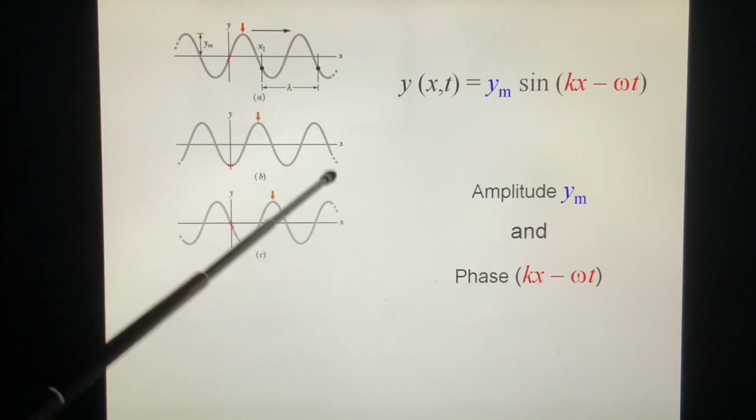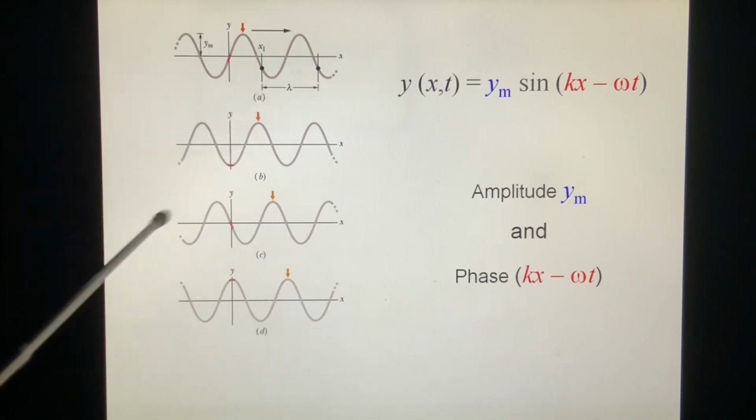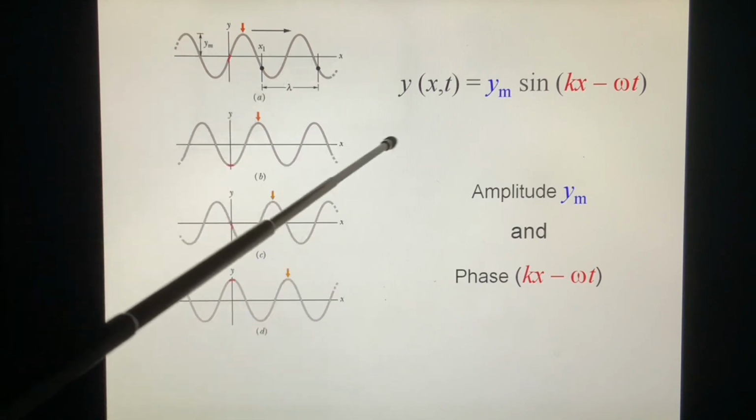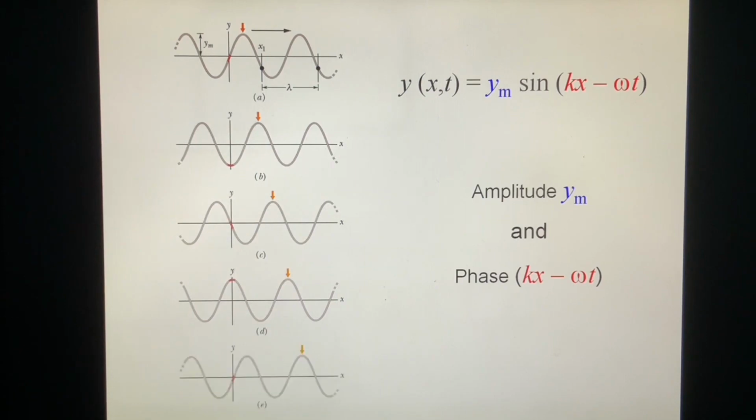Another time it goes this way. Another time it goes. So we see the wave move towards the positive x direction. And look at this. At this point x, at this moment it has the maximum displacement amplitude, and at this moment it goes this way. At this moment it goes down. So this point is going up and going down when the wave moves.